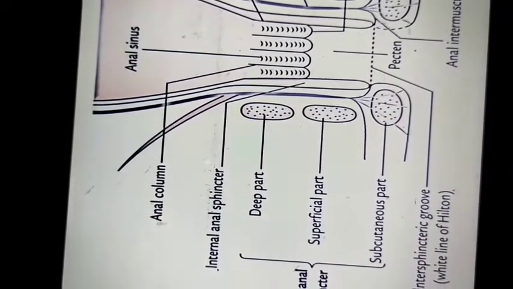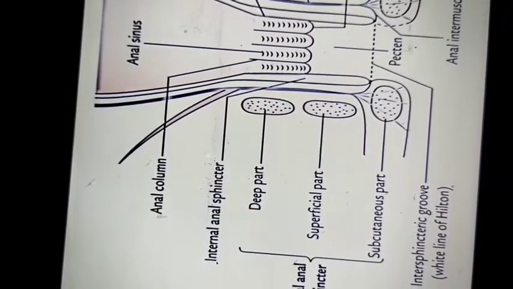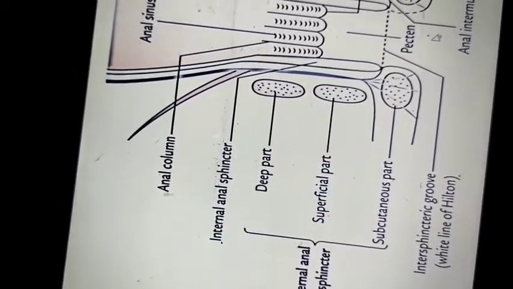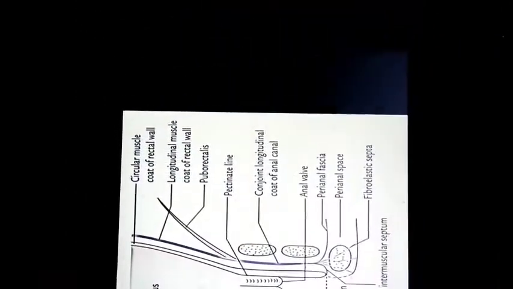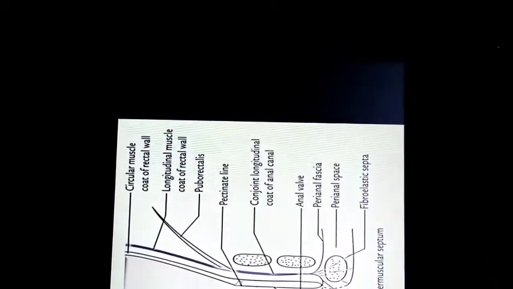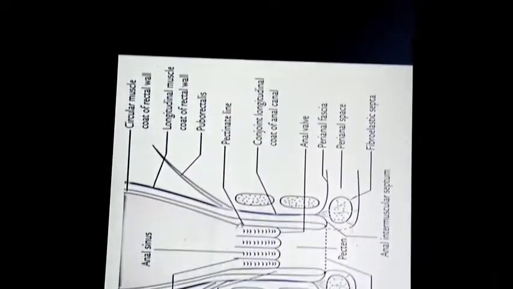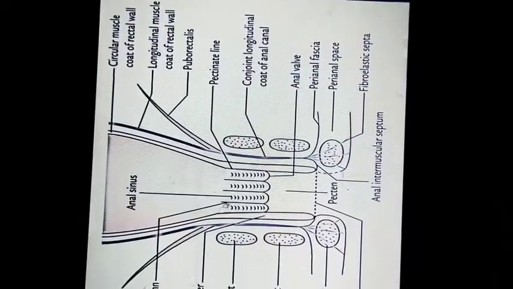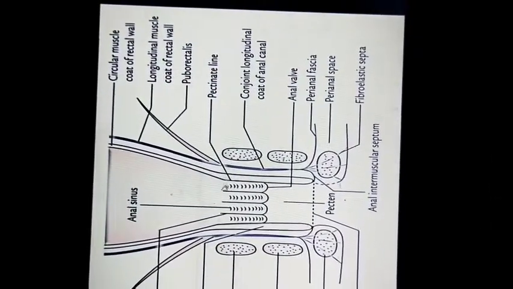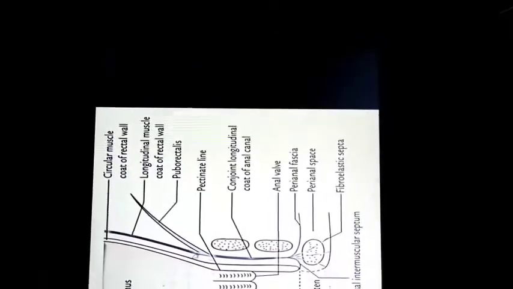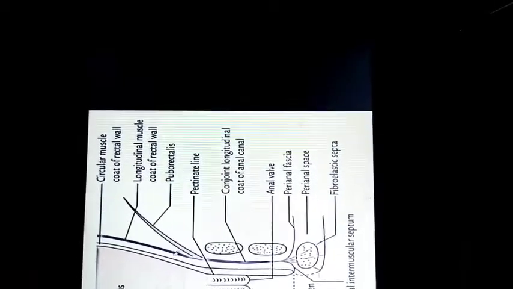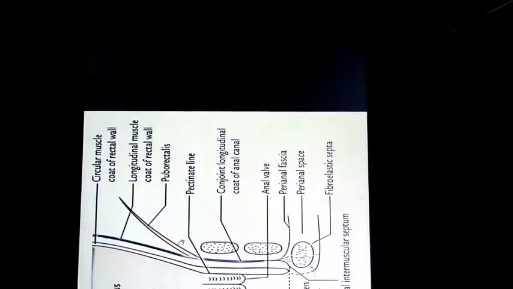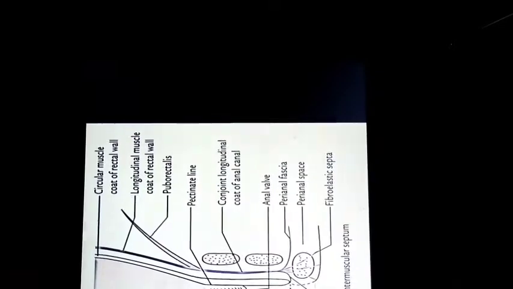Okay, and from the white line to the anal verge, it is seen as the outer lower area. And here, this is the upper area, and this part you can see as the anorectal ring or anorectal junction. You can see here the longitudinal muscle and circular muscle of the anal canal, and the longitudinal muscle of the anal canal, and here the puborectalis muscle.